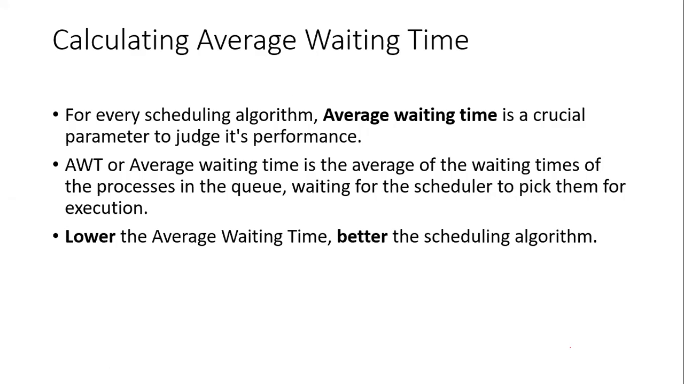Lower the average waiting time, better the scheduling algorithm. So how can we judge that? Our aim must be the minimum waiting time, or the minimum average time. Suppose an algorithm has the lower average time, then that algorithm should be better, because its average time is very low.